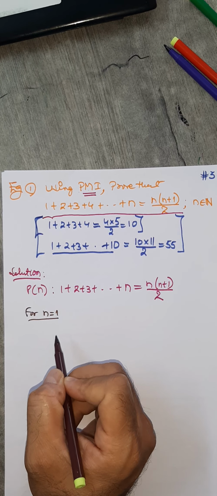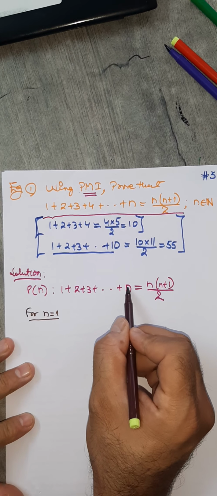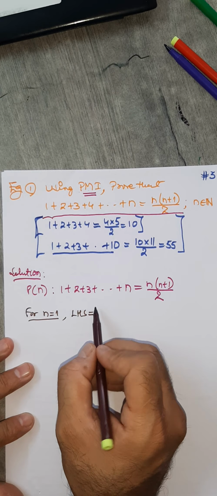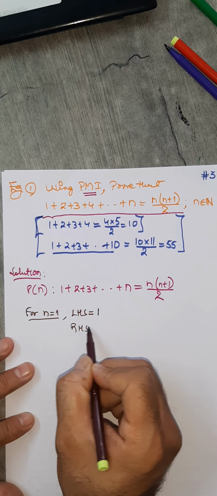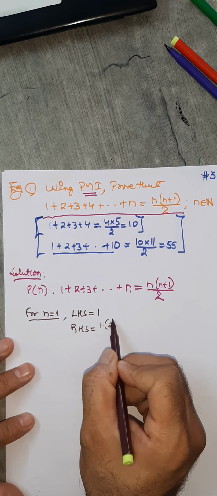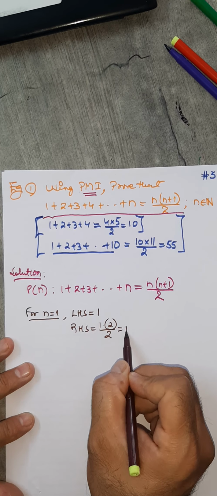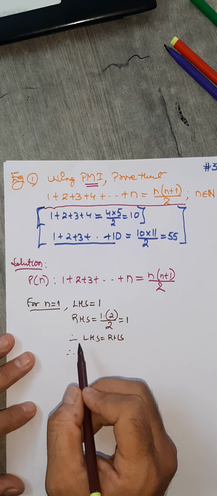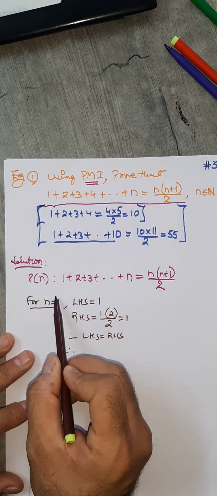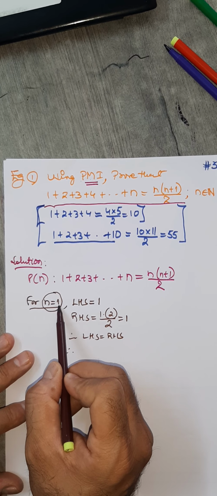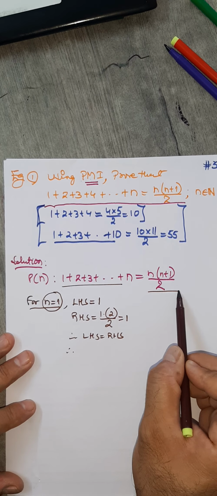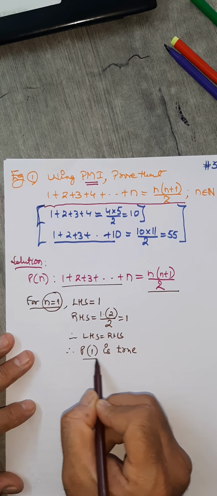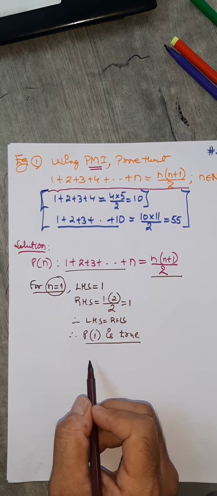For n equal to 1, what is LHS? You put 1 here, that is only one term. So LHS is 1, that means the summation is up to 1. What about RHS? 1 into 1 plus 1, 2 by 2, so 1. So LHS equals RHS. That is step number 1. Therefore, in this statement, in place of n, if I place 1, then I'm getting LHS equals RHS. So you can say that P of 1 is true. In one part you are through.